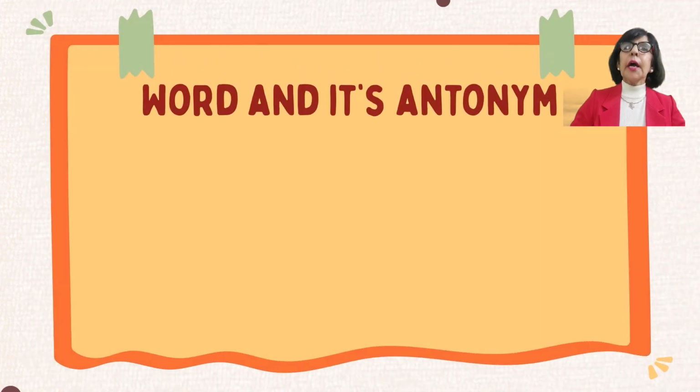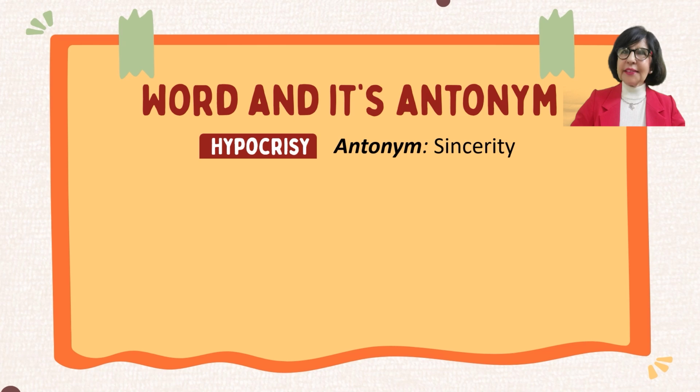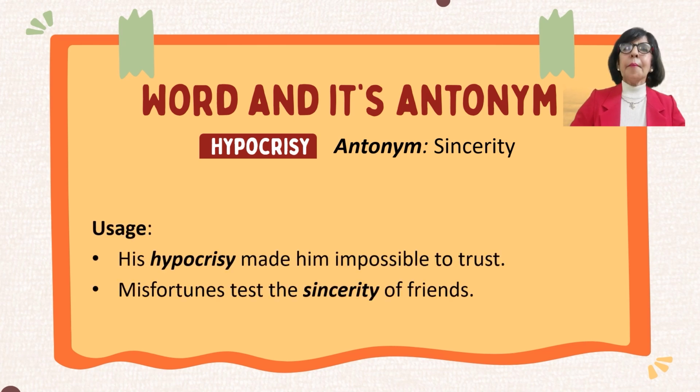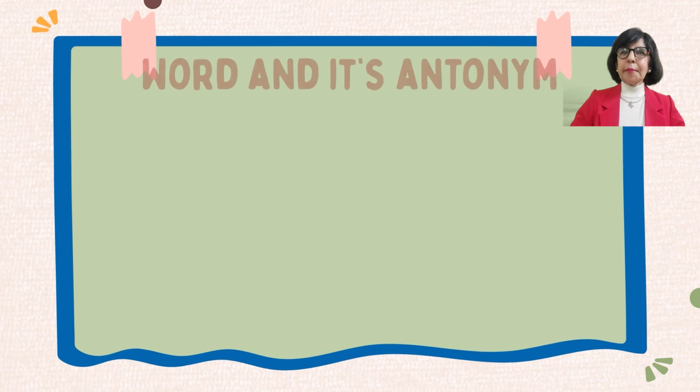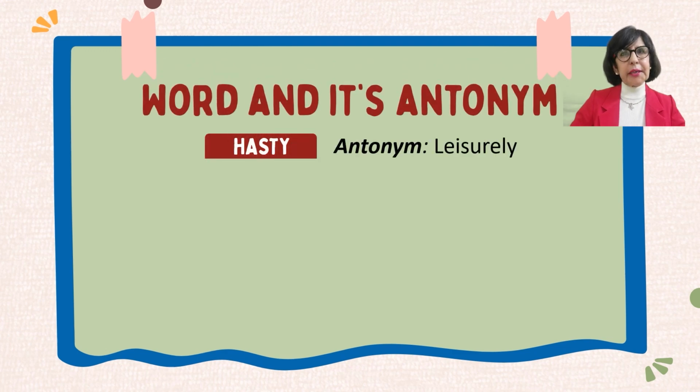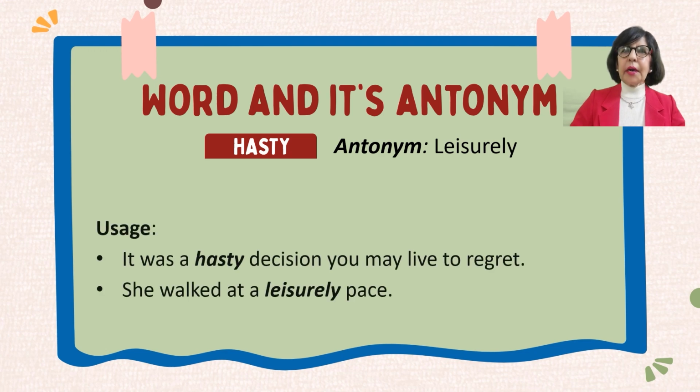The next word is hypocrisy. Hypocrisy means insincerity. For example, his hypocrisy made him impossible to trust. The antonym of hypocrisy is sincerity. Misfortunes test the sincerity of friends. Hasty means rushed, while leisurely means relaxed and unhurried. For example, it was a hasty decision and you may live to regret. She walked at a leisurely pace.